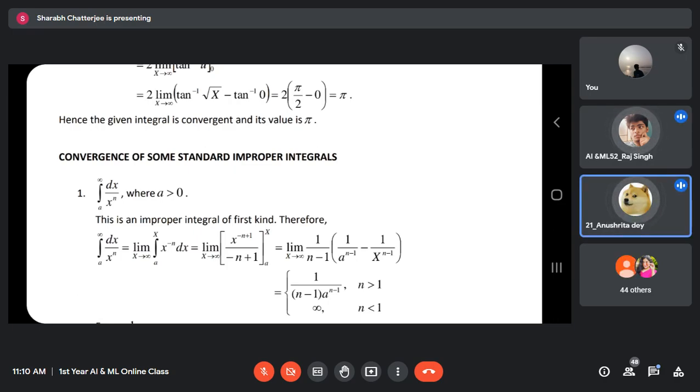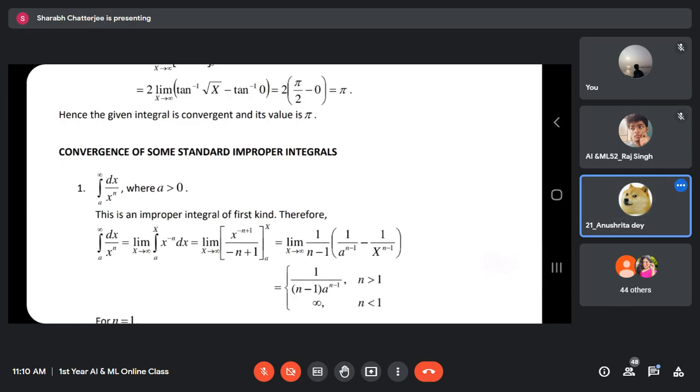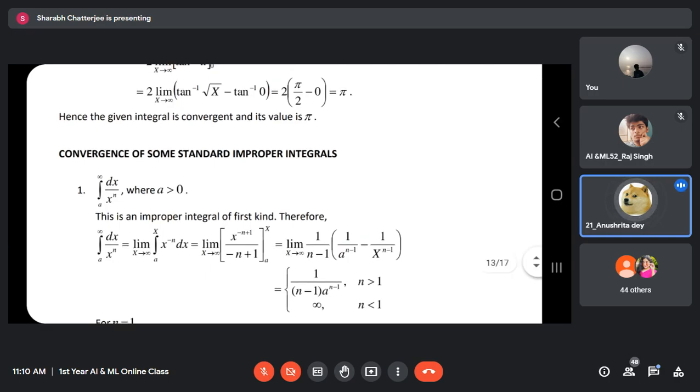Sir, but according to what you are saying, n equal to 1 is undefined. Yes, here obviously. If you put n equal to 1, 1 by 1 minus 1, that is 1 by 0, undefined. But for n equal to 1, LHL and RHL are different, then the limit does not exist. Where? Sir, for n greater than 1 we are getting a different value. Wait. When x is tending to infinity, two variables are here. x is going to infinity only. So when n is greater than 1, the limit exists on the last expression.